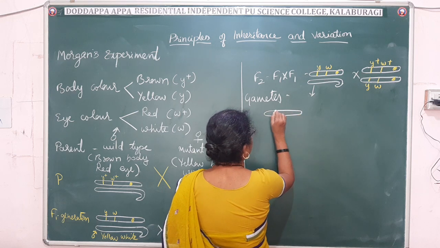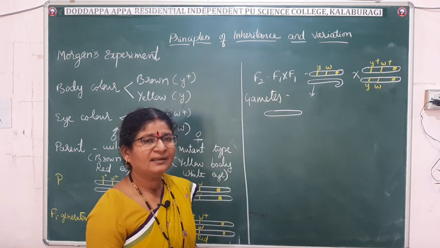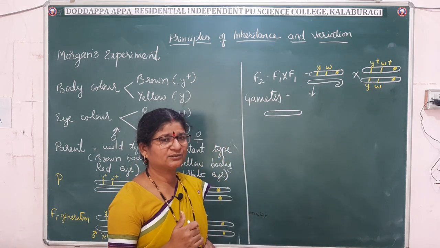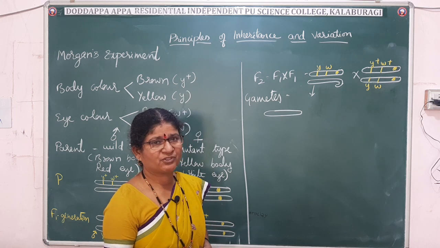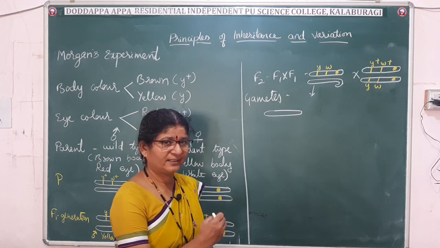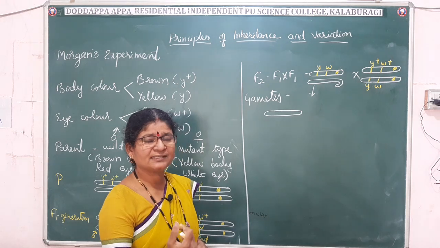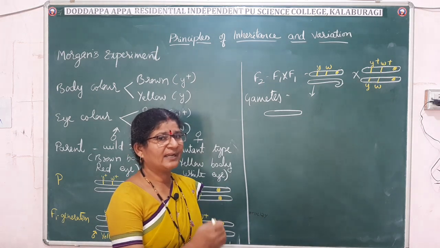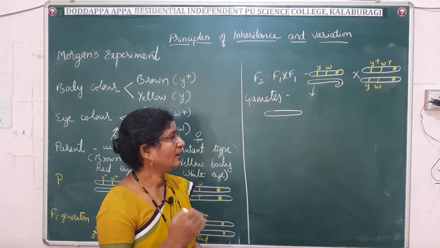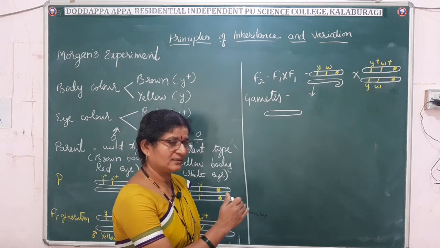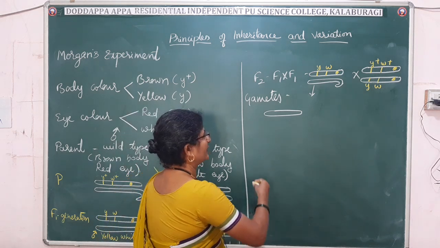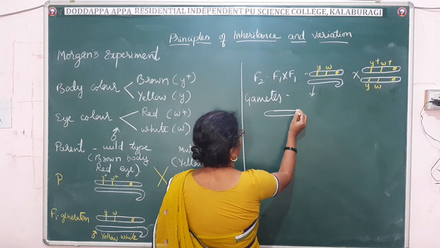In NCERT the gametes are not shown, directly the progenies are shown. Sometimes it leads to confusion. Let me show you in detail the gametes and then the crossing, how we will do it in Mendel's experiment. Like his crossing we will follow here. It will become easy.